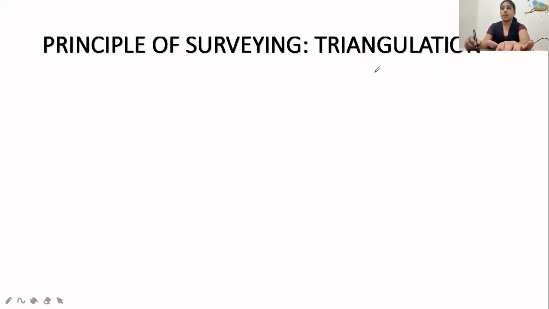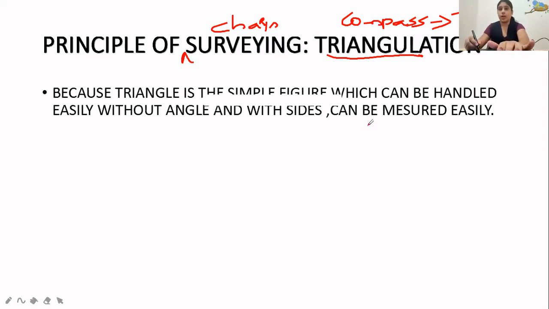Next, the principle of surveying is based on what? In an MCQ question in the third video we studied that the principle of chain surveying is triangulation. It is most important. The principle of chain surveying is triangulation. And the principle of compass surveying, which we already discussed, is traversing. Don't forget that. It is a most important question. You can refer back to that MCQ video to get more idea.